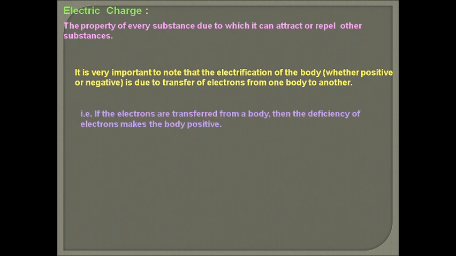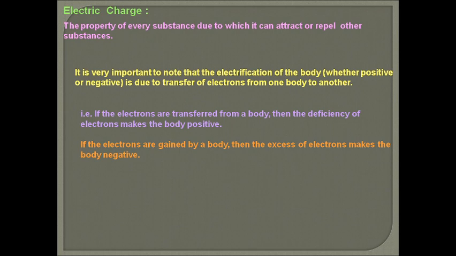Whenever a body gains electrons, it acquires negative charge, and if the body loses electrons, it acquires positive charge. So the transfer of electrons from one body to another is what makes the bodies charged.